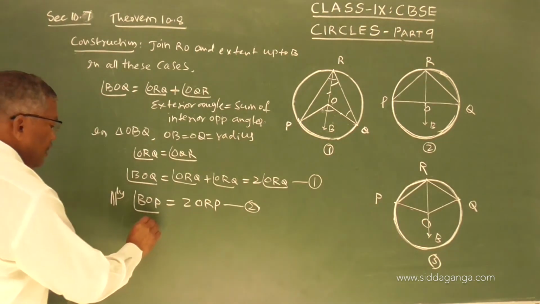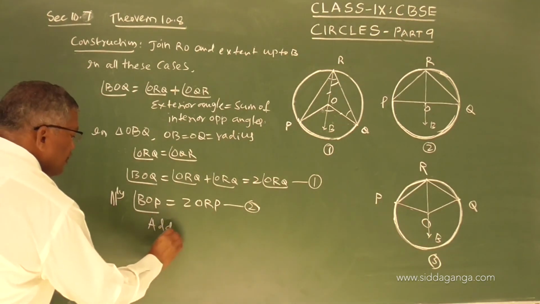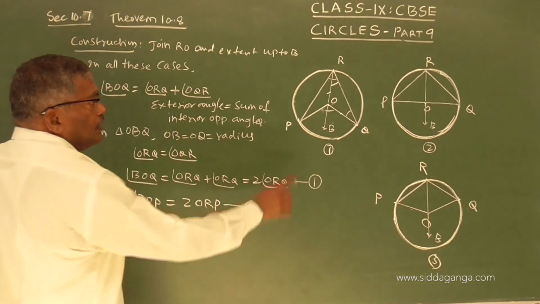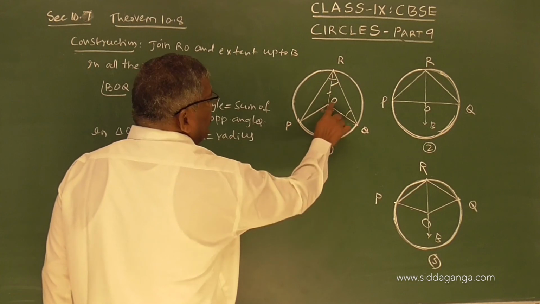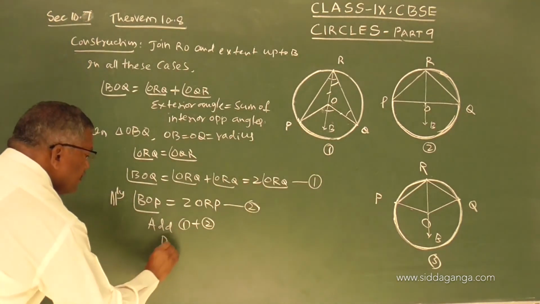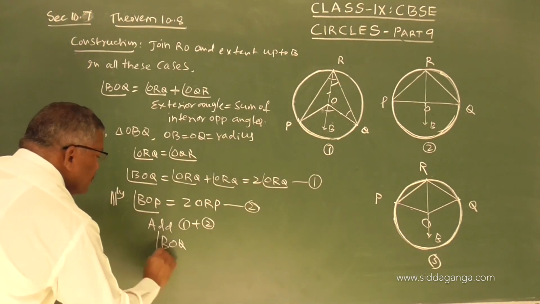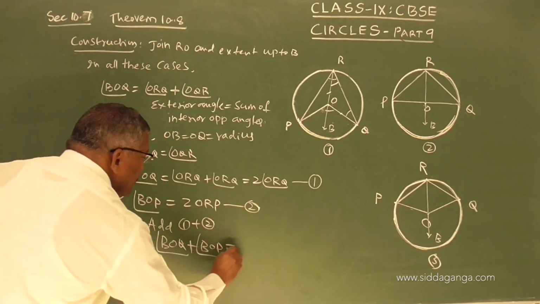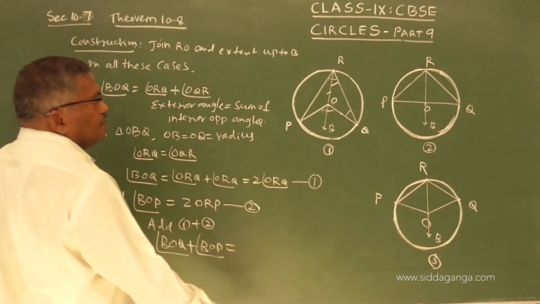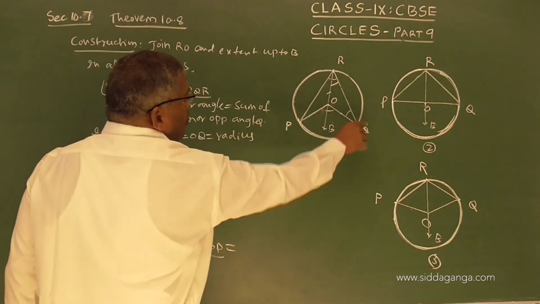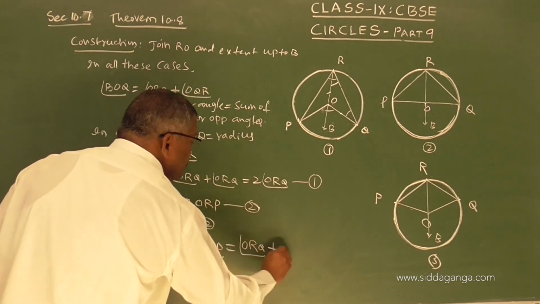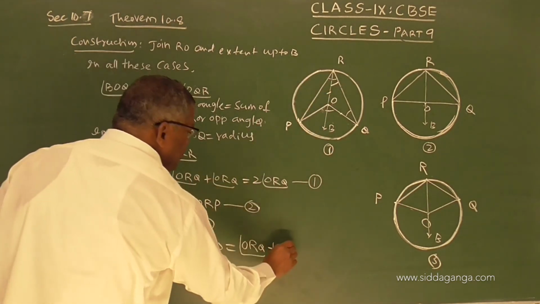Add these two, 1 plus 2. So, you will get BOQ plus BOP is equal to 2 times ORQ plus 2 times ORP.